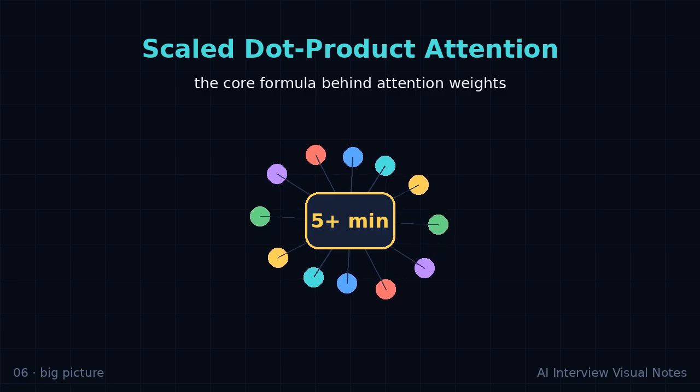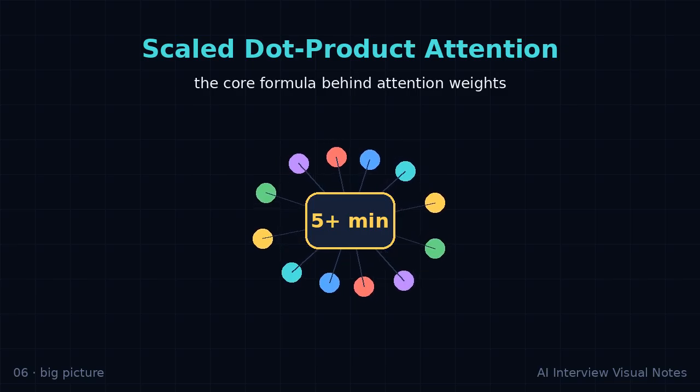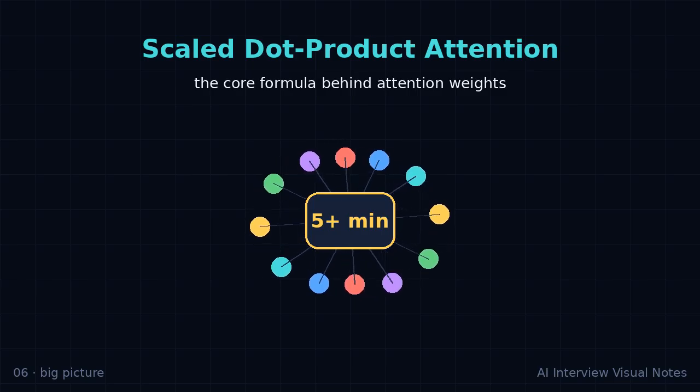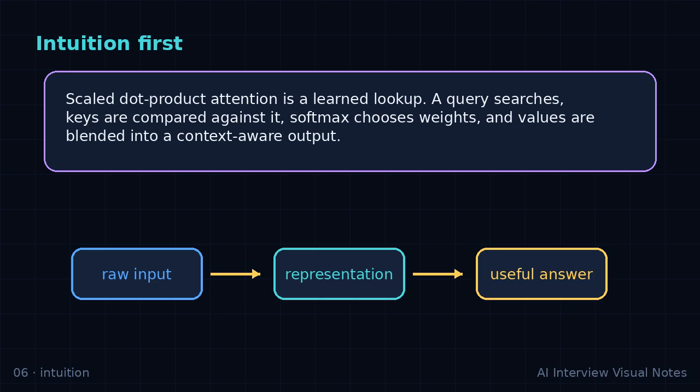Intuition. Scaled dot product attention is a learned lookup. A query searches, keys are compared against it, softmax chooses weights, and values are blended into a context-aware output. If you remember only one thing, remember the shape of the problem. Raw information is transformed into a representation that makes the next decision easier.